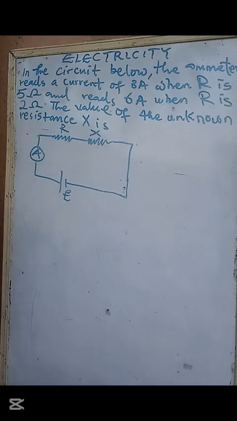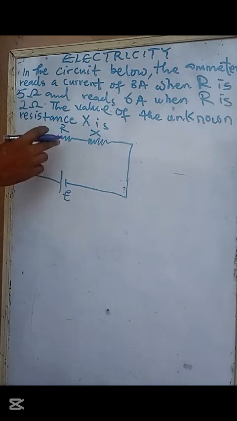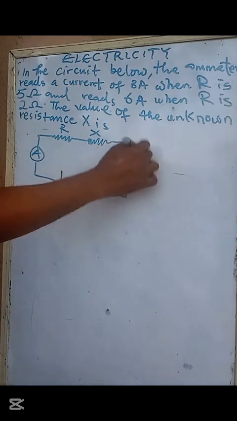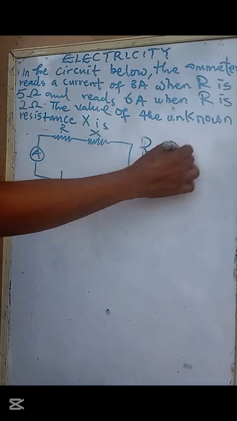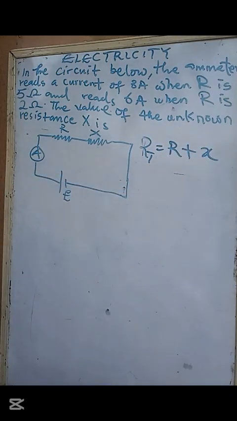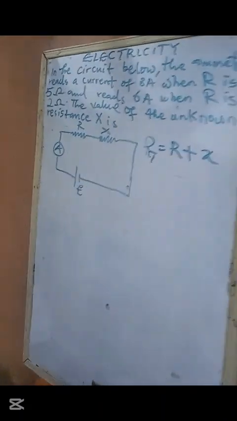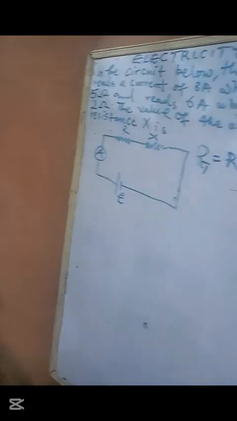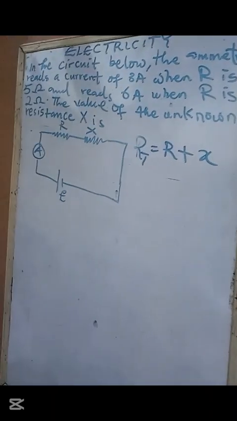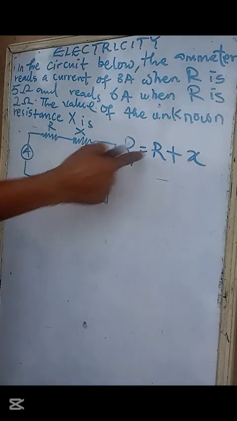But this one was constant, right? So let's establish the formula that we need. First of all, what is the total resistance here? Total resistance is R plus S. Can you see that? R plus S, right?